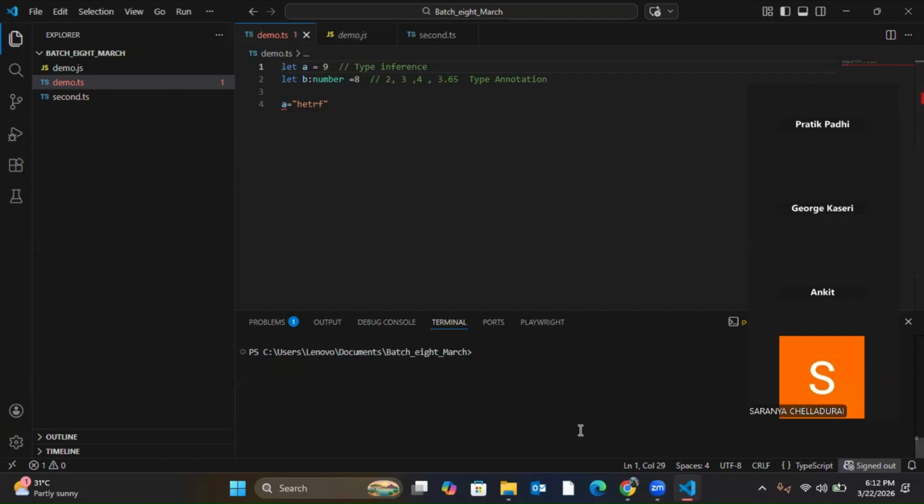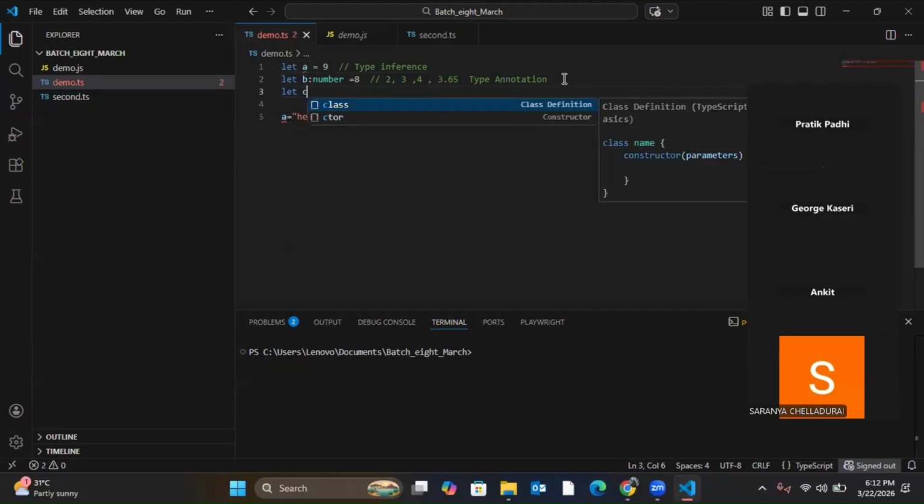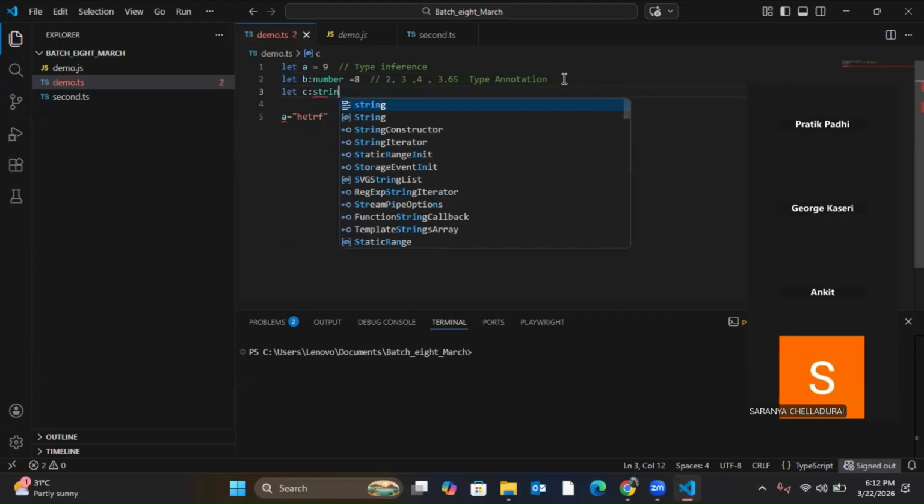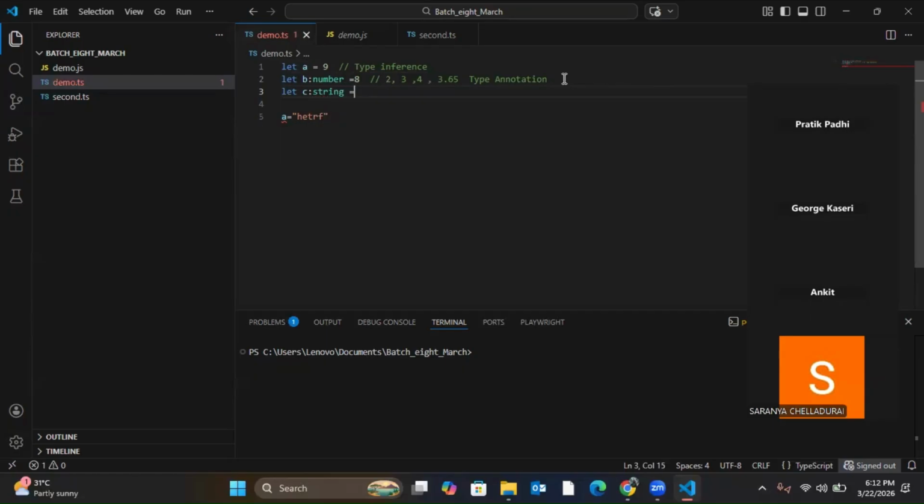Yes. Can we do the same to string also, like let be string? Okay. Yes. For string also you can give. Let's see. let string is equal to whatever you want to store. See, for string also you can give. Even if you don't give string and give the value, it will understand using type inference.